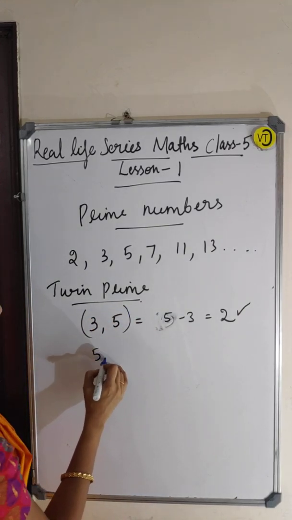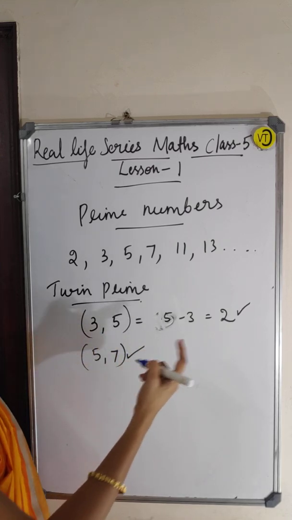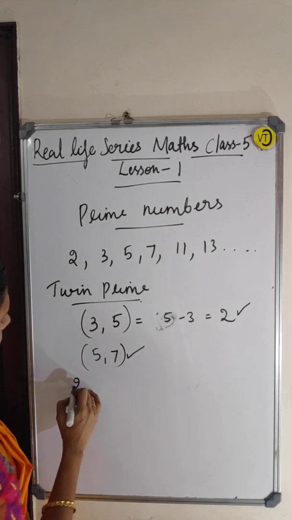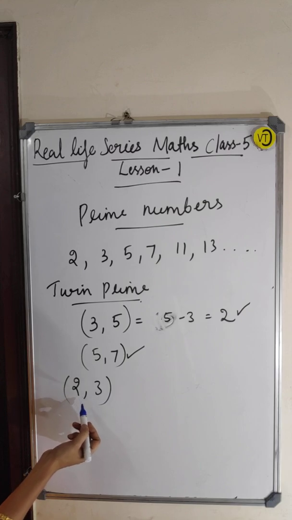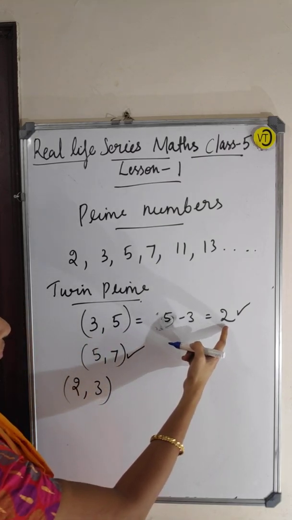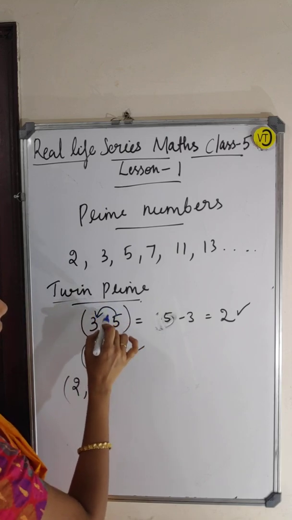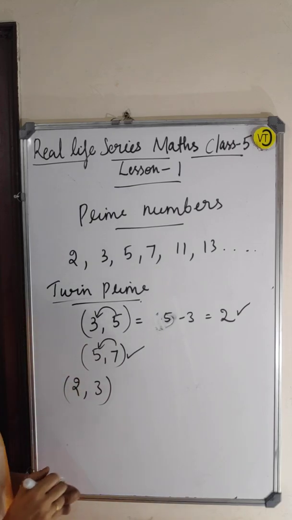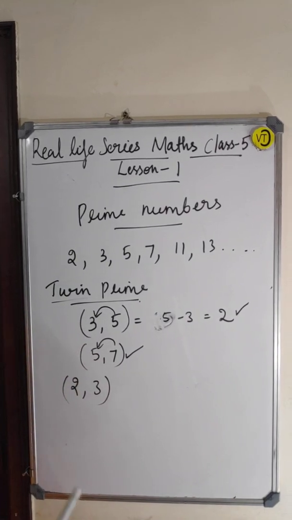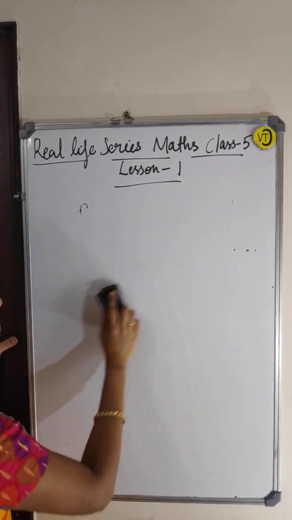Again, 5 comma 7. This is also a twin prime because 7 minus 5 is 2. Okay, 2 comma 3. No, it is not a twin prime. Why? Because 3 minus 2 is 1, not 2. For a twin prime, the difference must be 2. Then that is a twin prime.